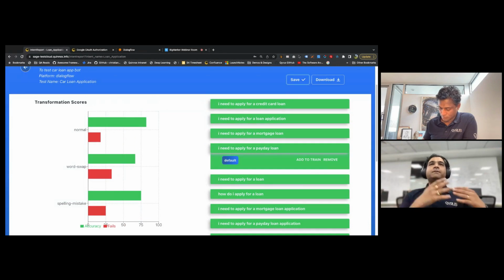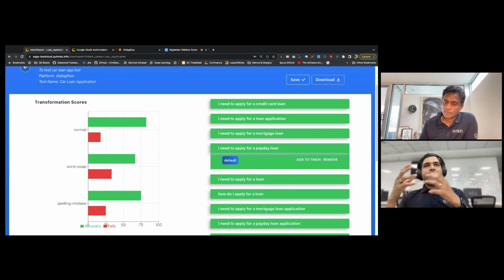Now, essentially, this saves a lot of time, especially around the generation of these intents. And more importantly, it doesn't follow the typical life cycle, right? Where we have to generate test data somewhere else, and then connect to this bot, execute the test, analyze all the results, and then go raise a bug, let the developer fix it, retrain it, and send it back.